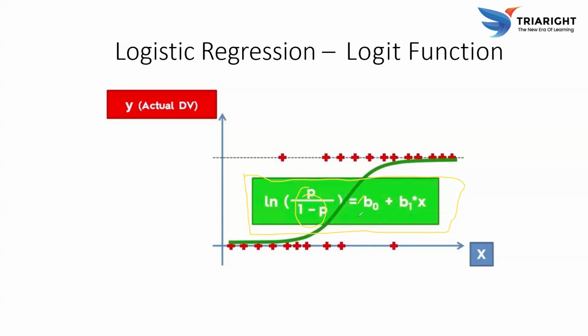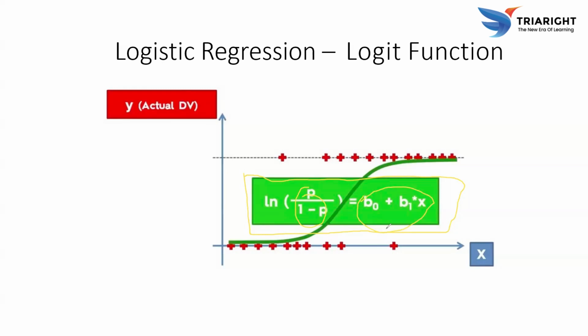So in this equation, B0 is nothing but the intercept, okay, and B1 is the coefficient for the independent variable X. The equation shows the log odds of the event occurring is a linear function of the independent variable X.